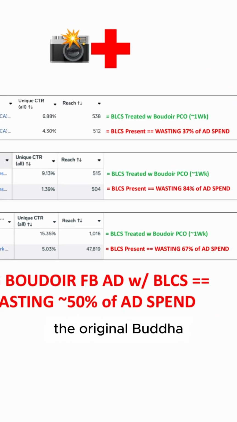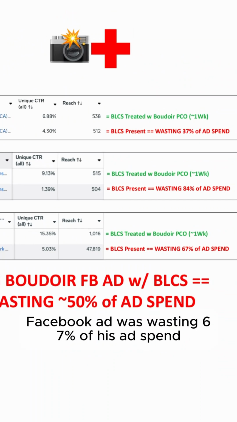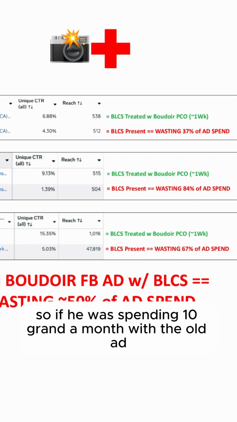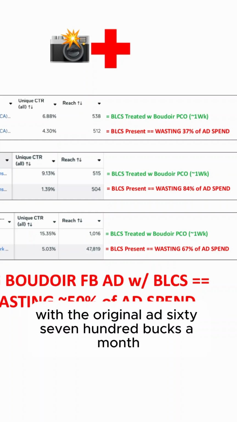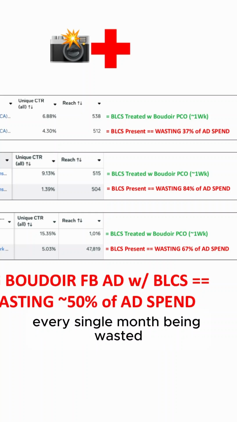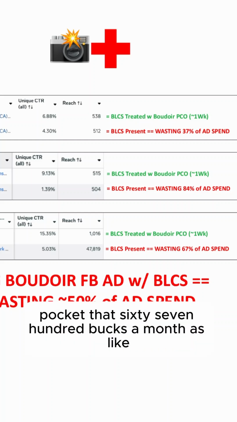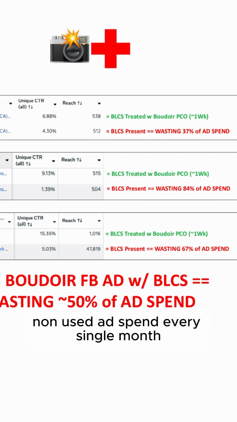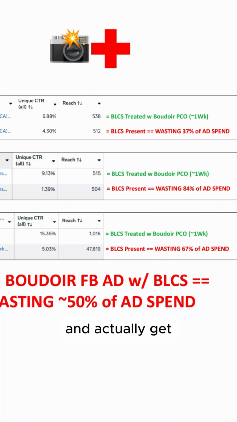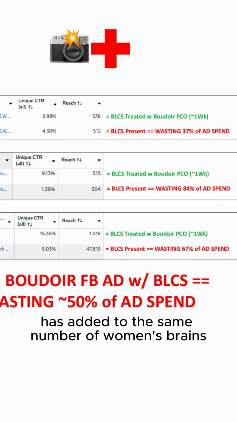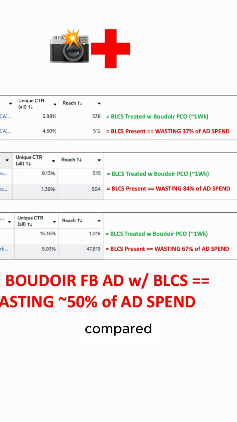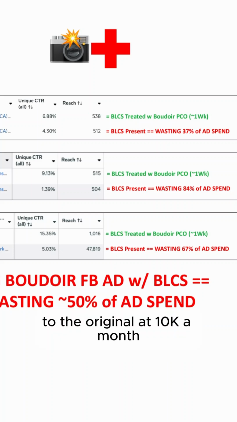And so we found out the original Boudoir Facebook ad was wasting 67% of his ad spend. So if he was spending 10 grand a month with the original ad, 6,700 bucks a month, every single month, was being wasted. So now he can run the new one at 3,300 bucks a month, pocket that 6,700 bucks a month as non-used ad spend every single month, and get what's that, like an 80K phantom bonus in the next year, and still get his ad into the same number of women's brains at 3,300 bucks a month compared to the original at 10K a month.